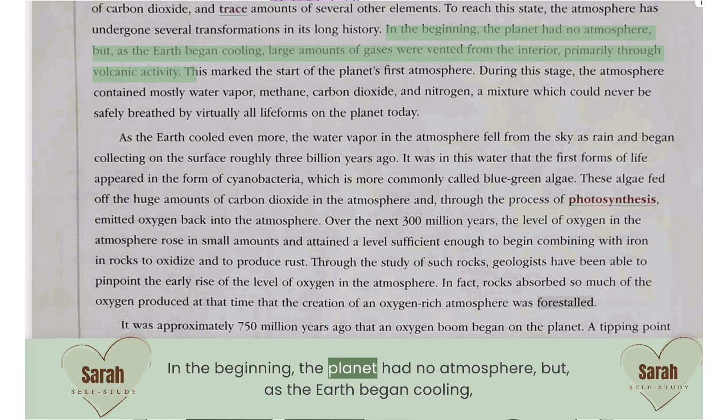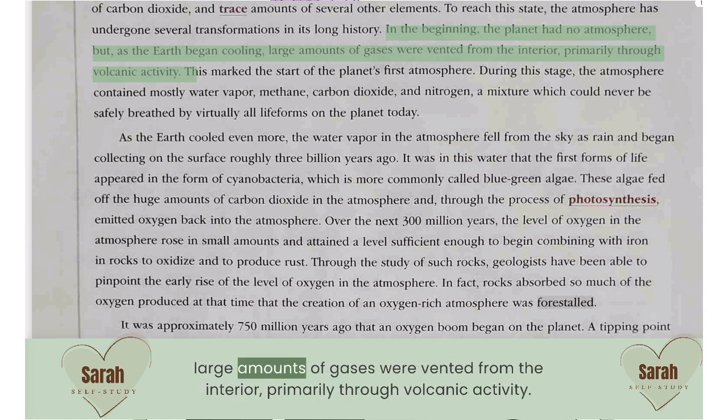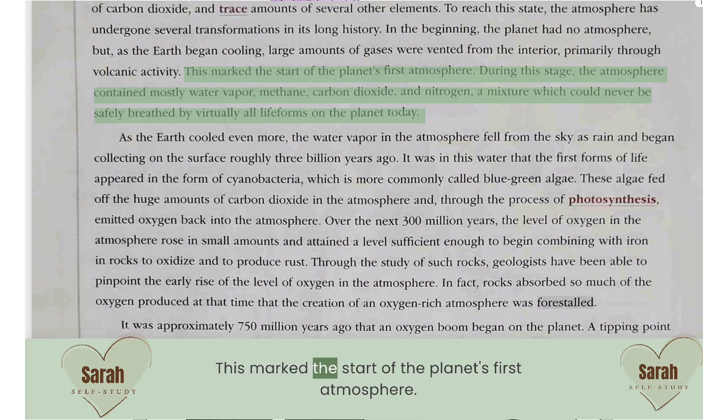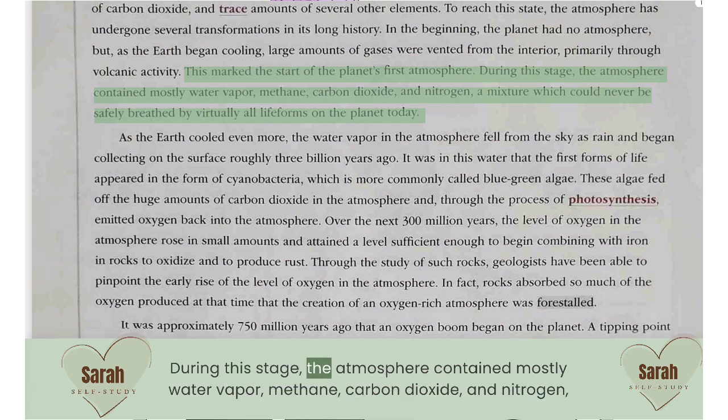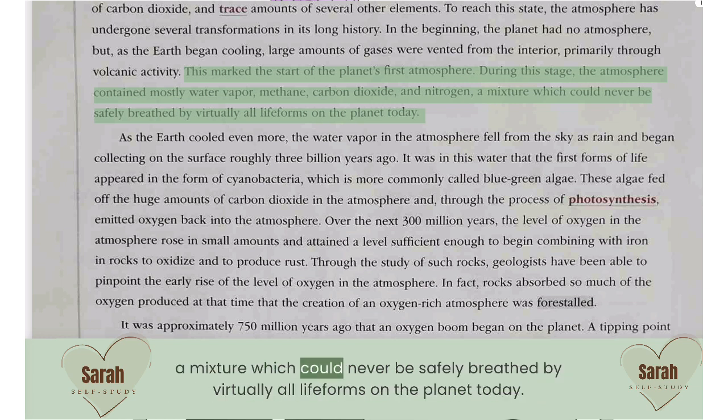In the beginning, the planet had no atmosphere, but, as the Earth began cooling, large amounts of gases were vented from the interior, primarily through volcanic activity. This marked the start of the planet's first atmosphere. During this stage, the atmosphere contained mostly water vapor, methane, carbon dioxide, and nitrogen, a mixture which could never be safely breathed by virtually all life forms on the planet today.